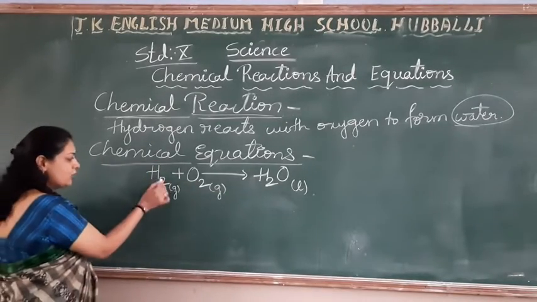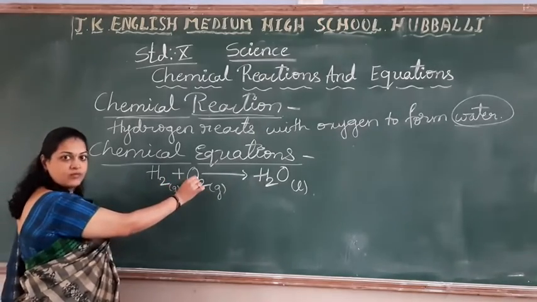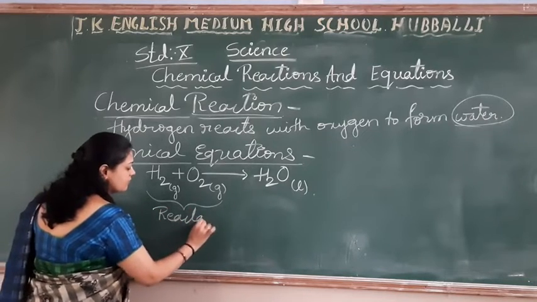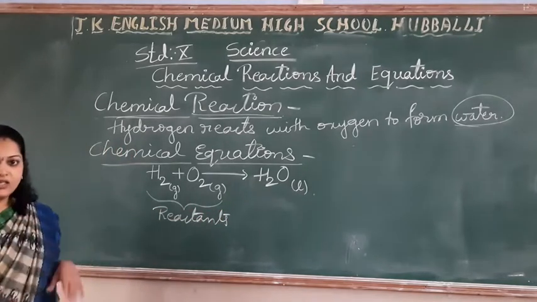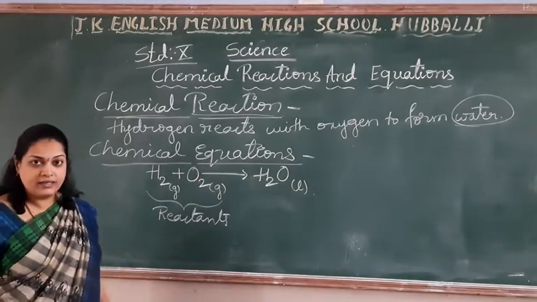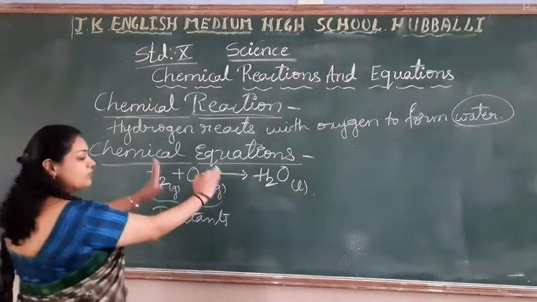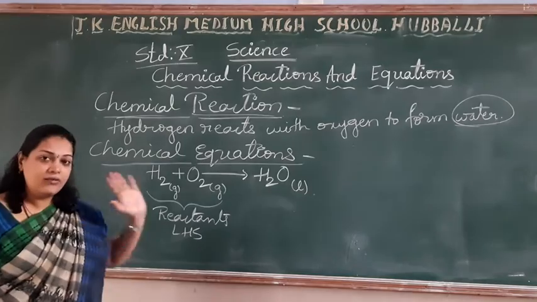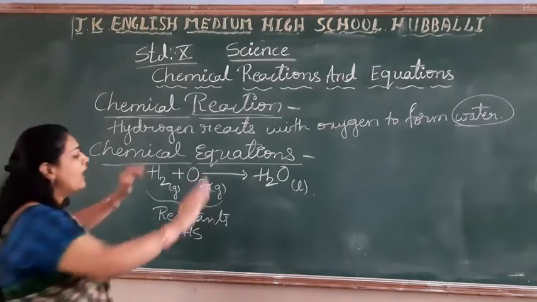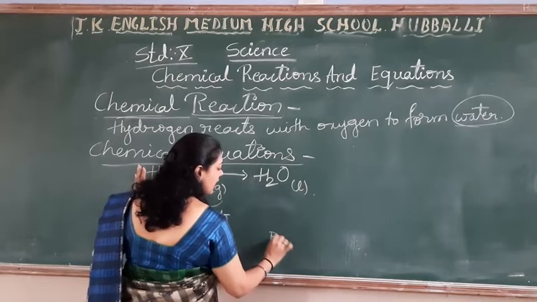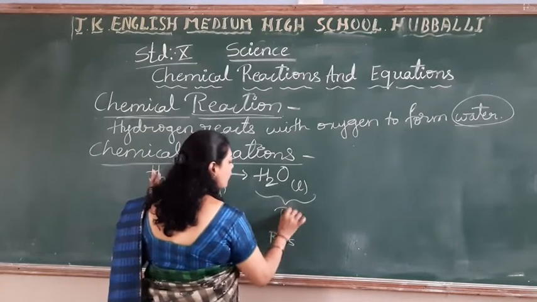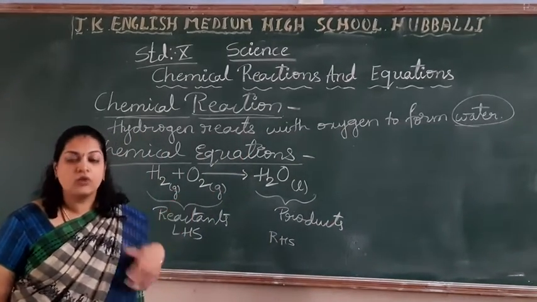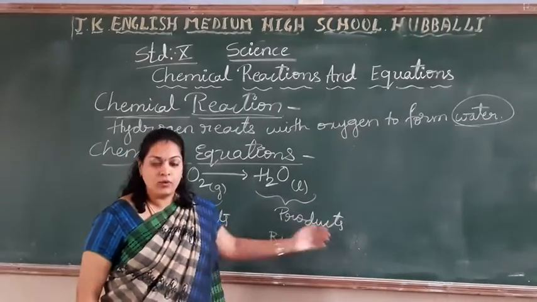See here, hydrogen reacts with oxygen, right? So these two we are going to call reactants. They are reacting with each other. So they are called the reactants, which we write on the left side of the equation. So LHS, left hand side. And on the right side, RHS, what are we writing? We are writing the products. Products means the new substances you get after the reaction. So those are called the products.